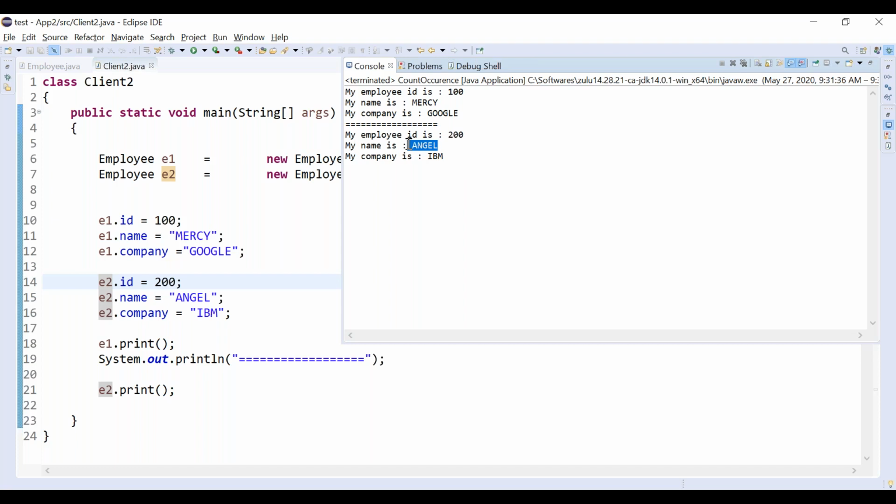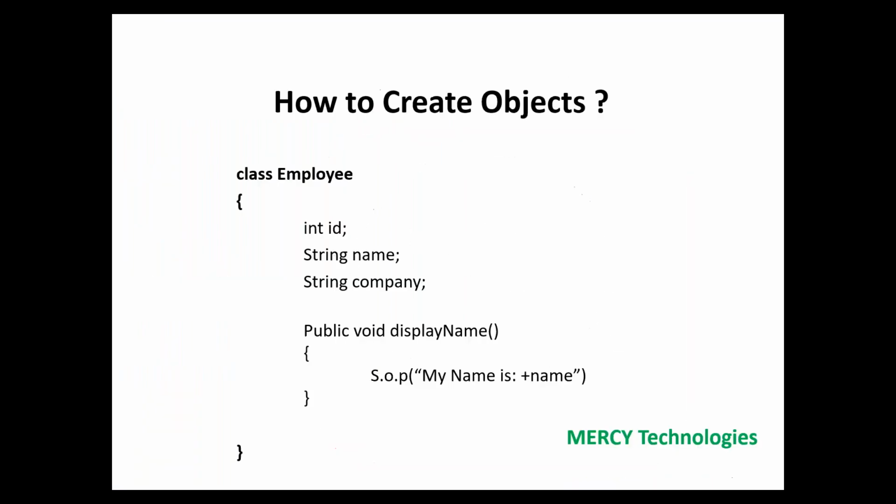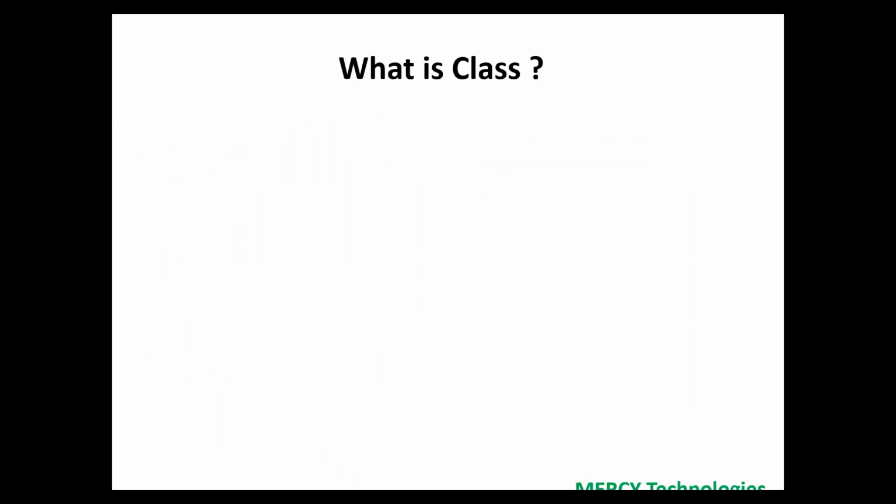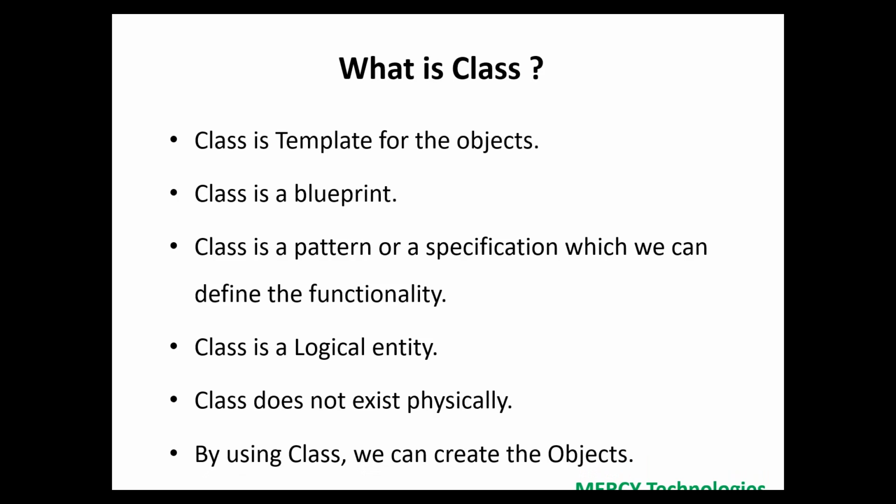So this is how we can play with class and objects. We have experimented deeply. So let's go back to our slide. Now you will understand all the points 100%. Let's see what a class is. Quickly go through all these points. A class is a template. In the class, we can define all the functionalities or properties. A class does not exist physically because it is not stored anywhere.